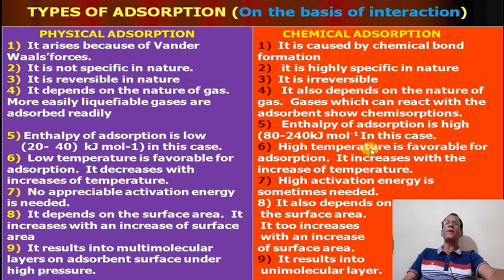Low temperature is favorable for physical adsorption. For chemical adsorption, high temperature is favorable in the beginning, then with further increase in temperature it decreases.